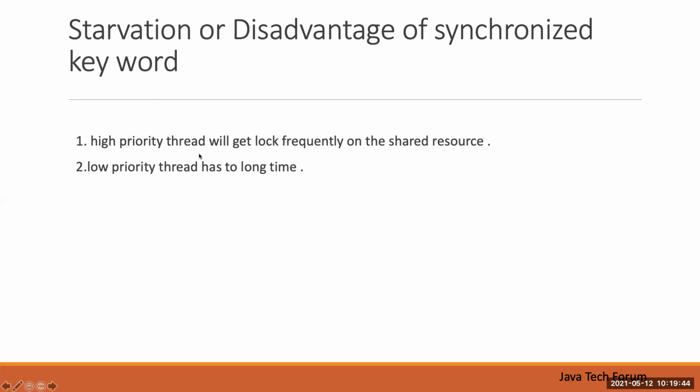So what will happen then? Only the first 2 threads, which have high priority, will get access to that lock. Why?